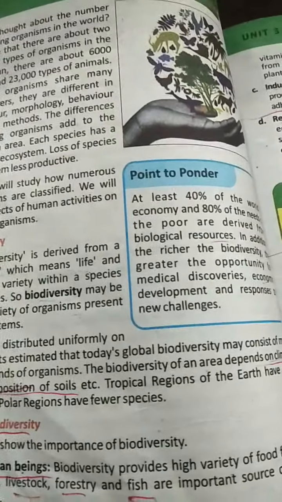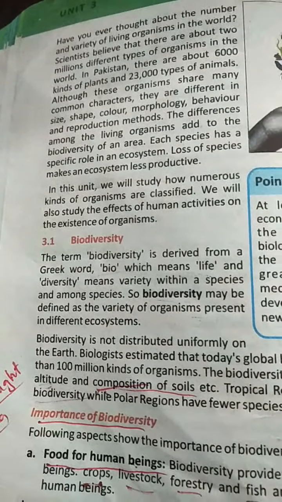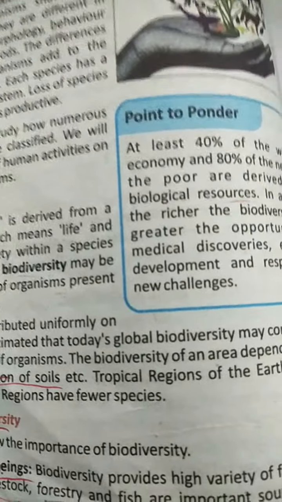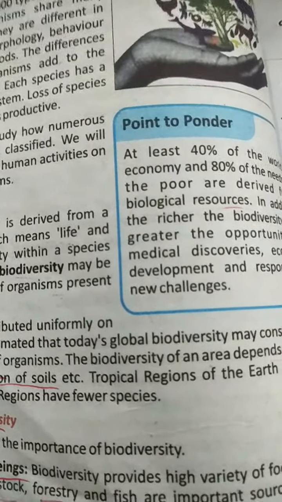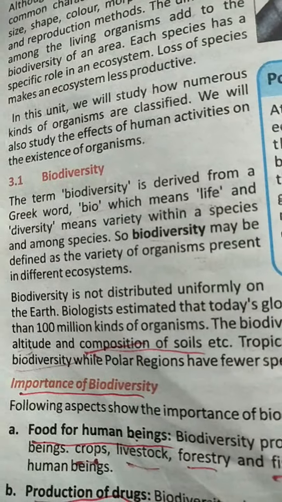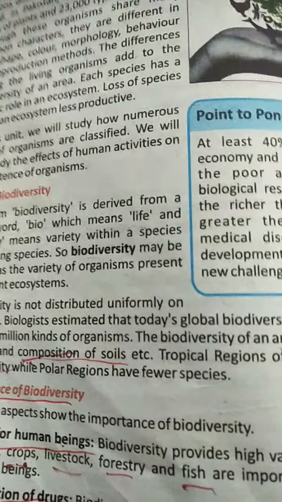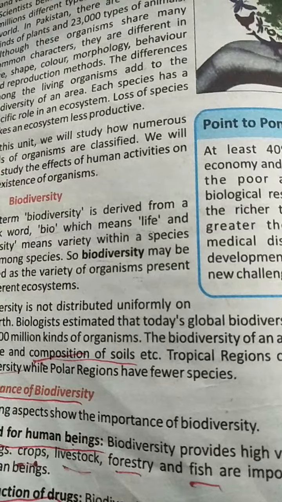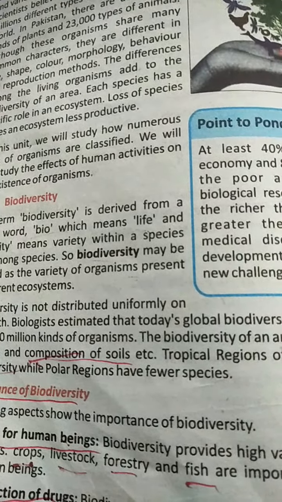The biodiversity of an area depends on climate, altitude, composition of soil, etc. Tropical region means hot areas. Temperate means cold. The tropical region of earth has richer biodiversity, while the polar region, meaning icy places, has fewer, a small number of species.